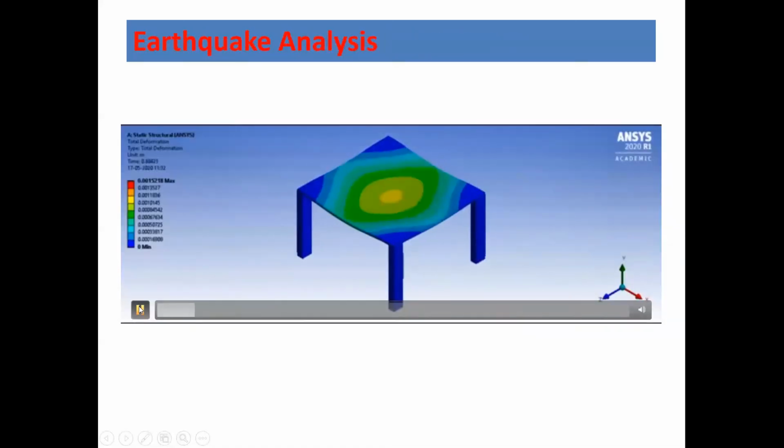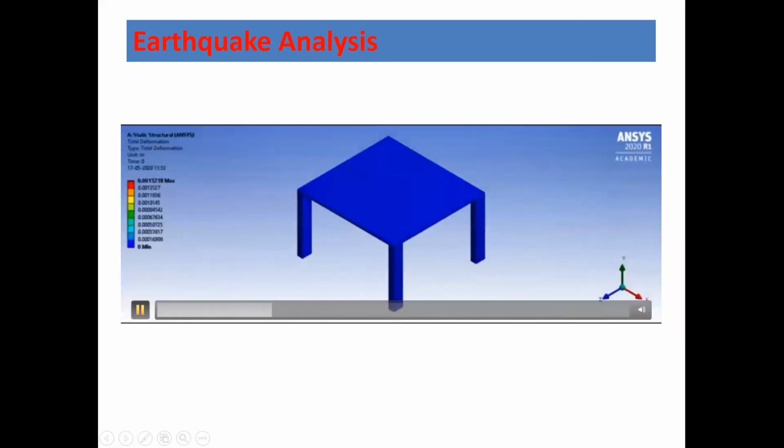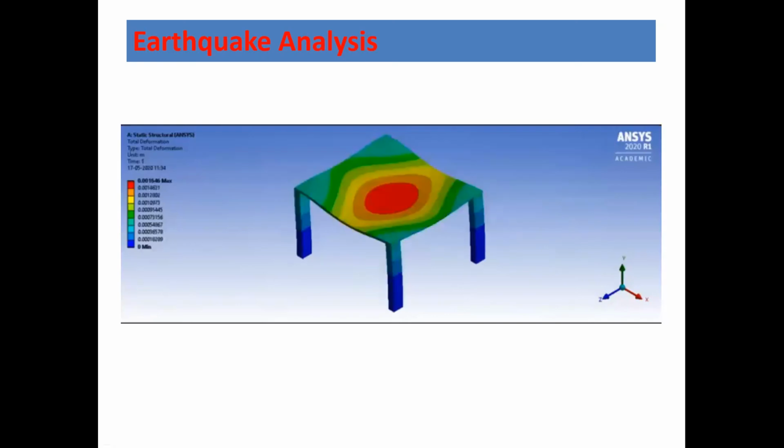Then we can even go for the earthquake analysis. You can see this is a typical room kind of structure, a frame structure. There are 4 columns, there is a slab, and it is subjected to only gravity loading. Because of this gravity loading, it is going to bend like this. But in the event of an earthquake, the entire structure will be subjected to lateral loads, and because of this lateral load, you can see the building is getting deflected in the x direction.